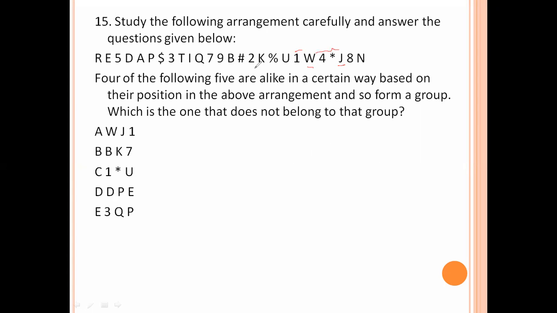BK7: BK 3 steps forward, 7 1 step backward. 1 star U: 3 steps forward, 1 step backward. DPE: D 1 step forward, E 1 step backward. So this is the different one. Option D is the right answer.